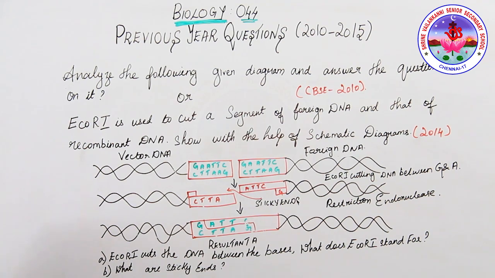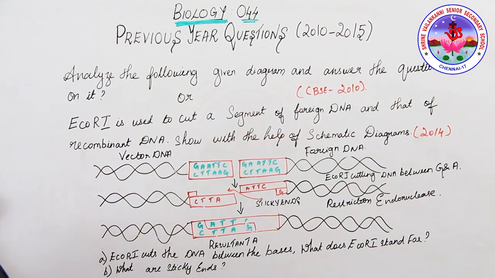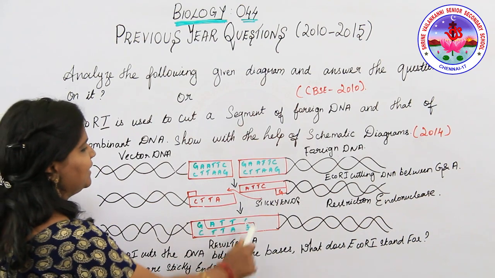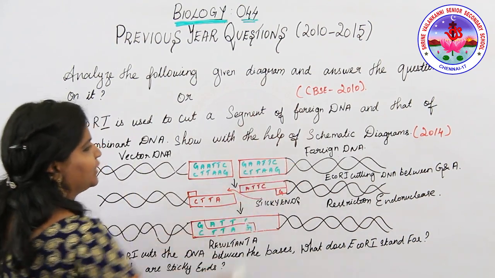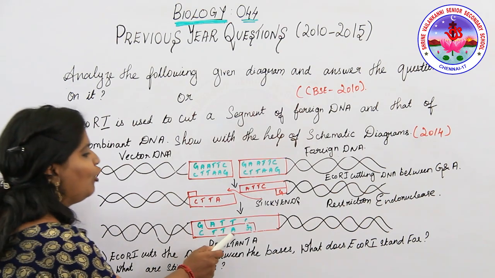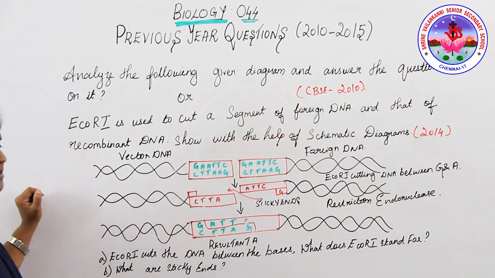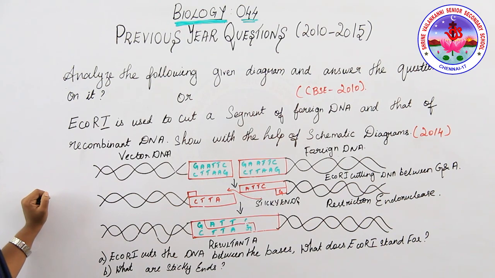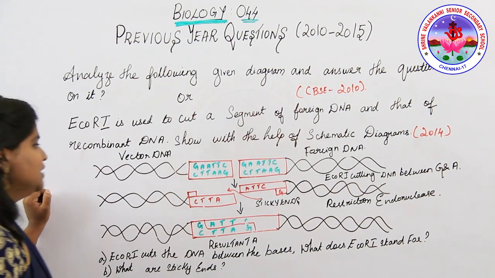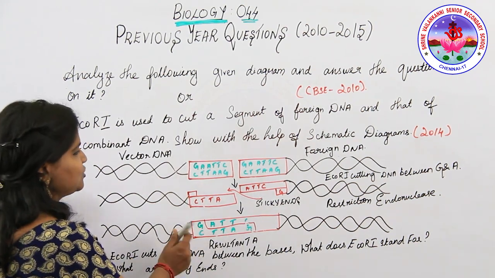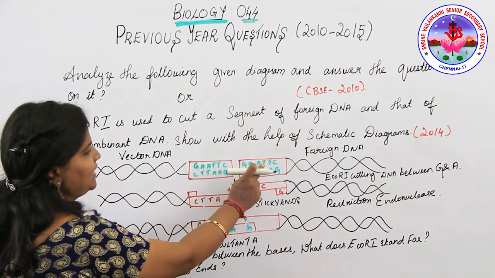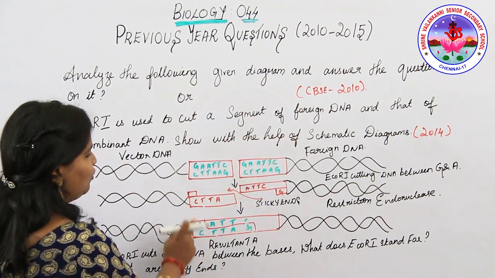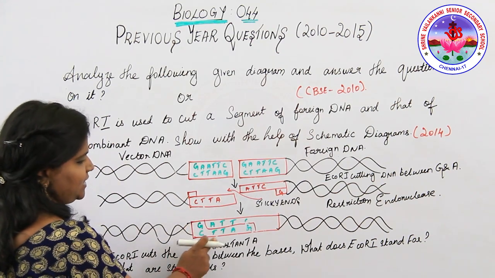In the third picture, it shows the reuniting of the vector and the foreign DNA. So this will be the combination which is applied here. So this will be the ending process of recombinant DNA technology. So with the help of this, see here, this G, now ATTC. So ATTC. Now CTTA. So CTTA.